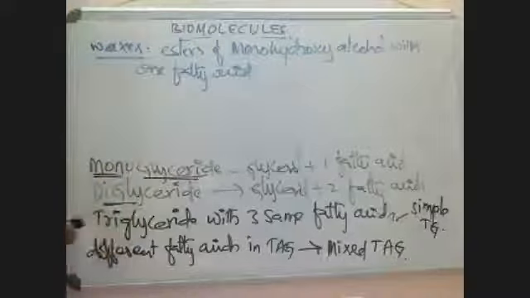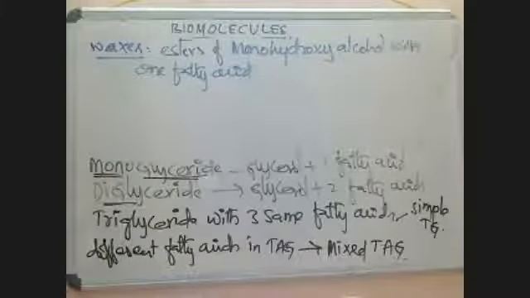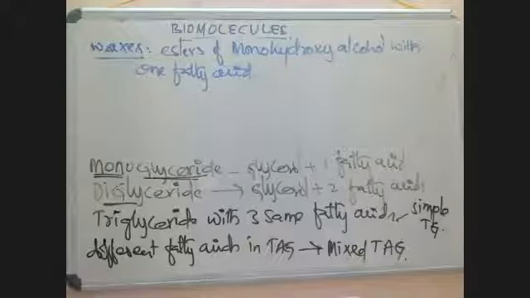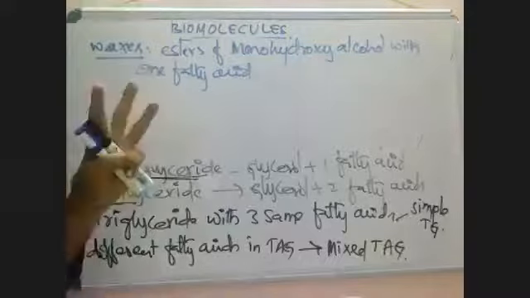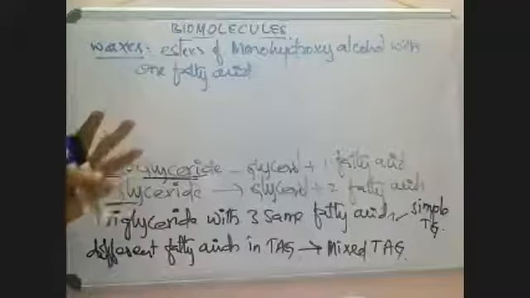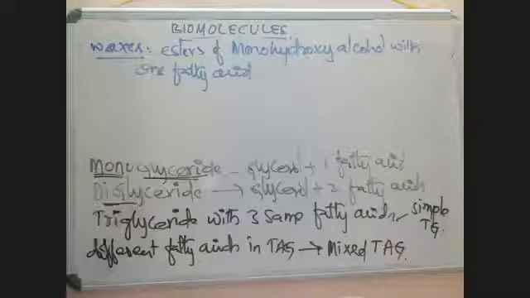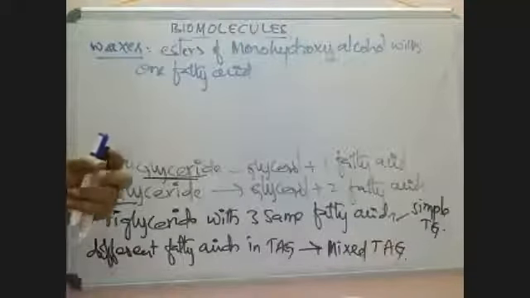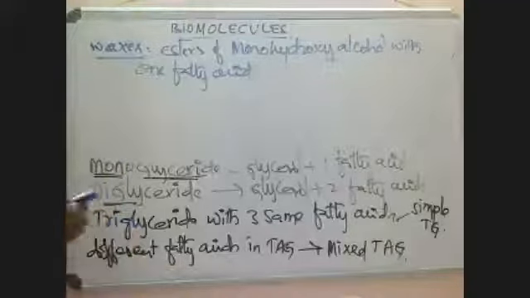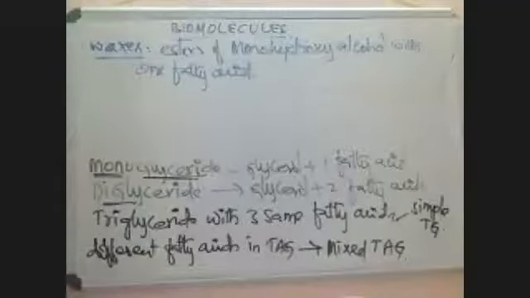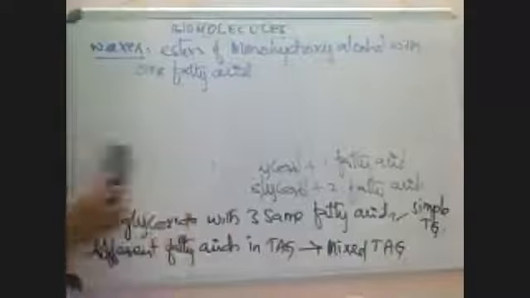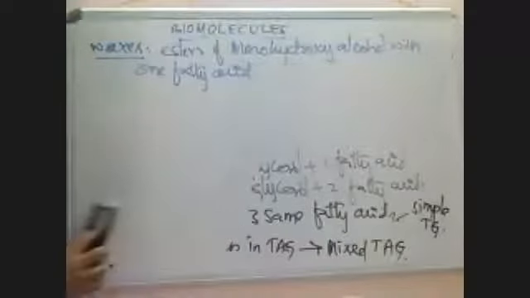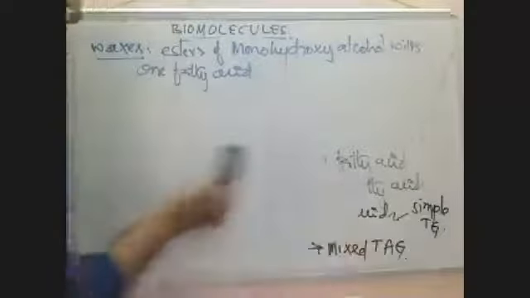That ester of monohydroxy alcohol is called wax. Mixed means three different positions are there in glycerol. Different types of fatty acids are present in that triacyl glycerol. First fatty acid is one type, second fatty acid is another type. Like that, different types of fatty acids are found in that triacyl glycerol, then it is called mixed triacyl glycerol.